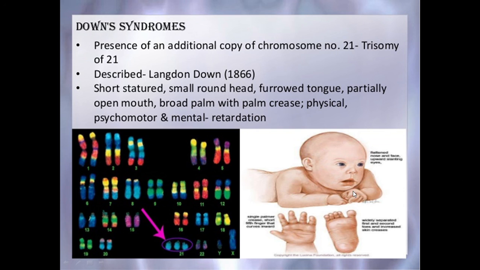The babies with Down syndrome always keep their mouth partially open. Their palm is broad with a characteristic palm crease. The physical, psychomotor and mental development is retarded in case of Down syndrome.